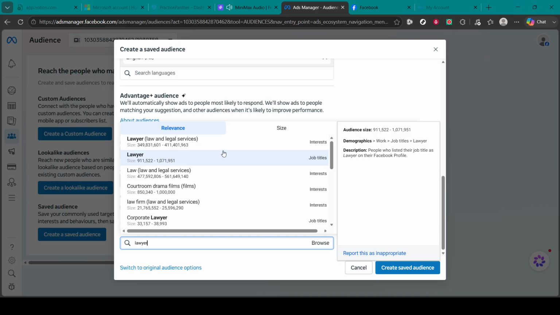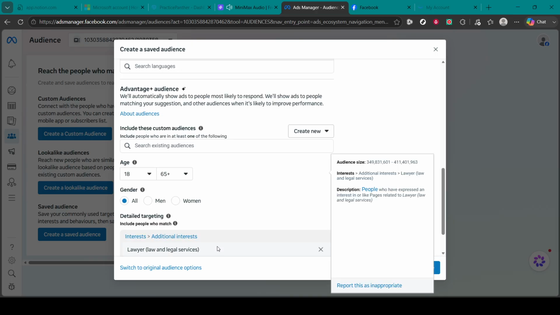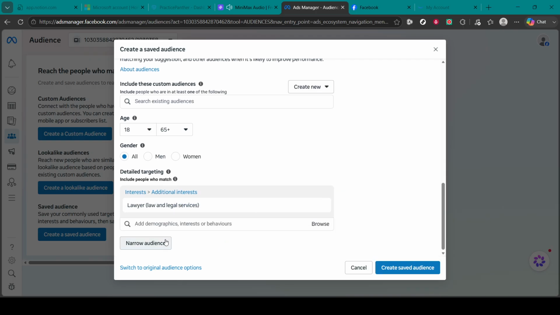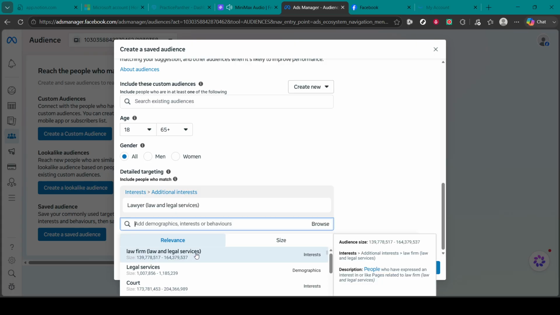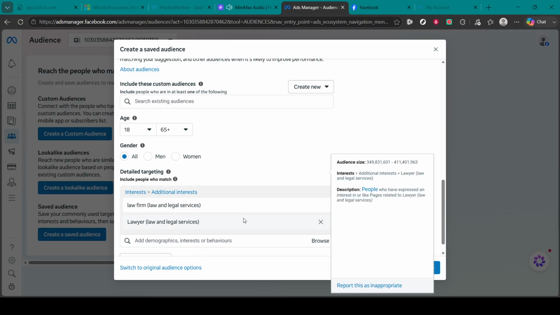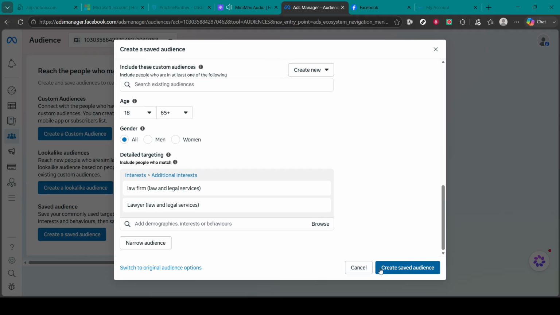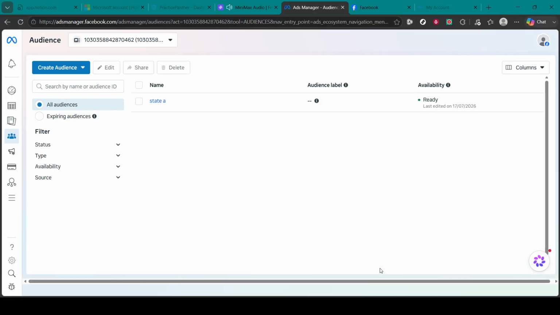As you continue adding relevant legal professions and interests, watch the estimated audience size and adjust until you have a reach that fits your campaign goals. Once you're satisfied with your audience, click Create Saved Audience. After it's saved, you can simply select that audience whenever you create a new Facebook ad campaign, making it easy to consistently reach attorneys with messaging that's tailored specifically to them.